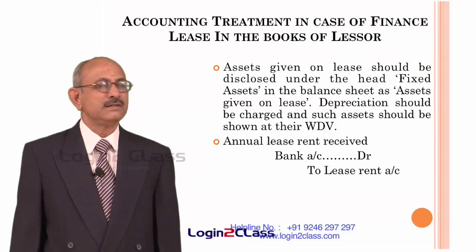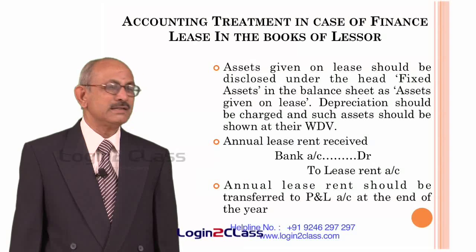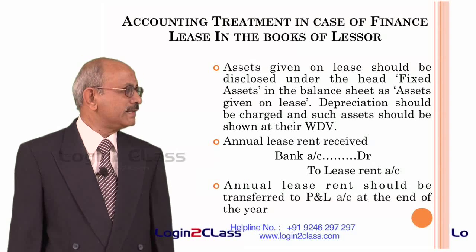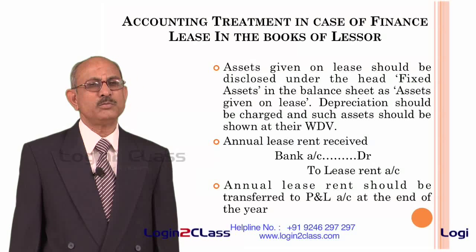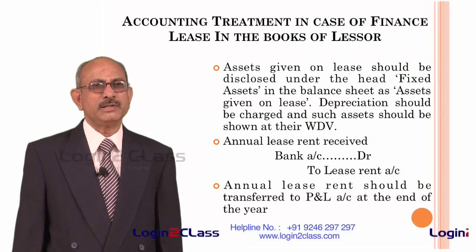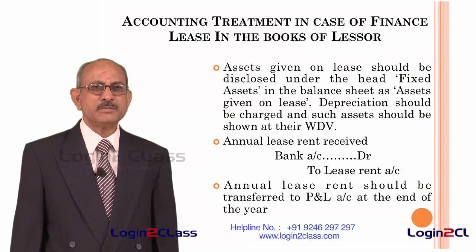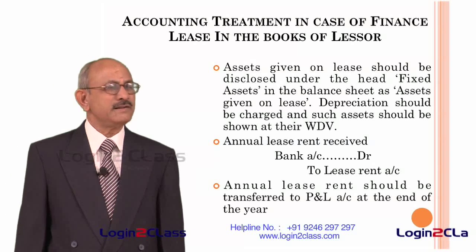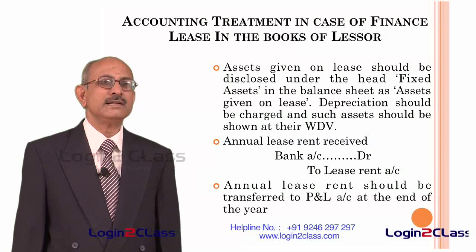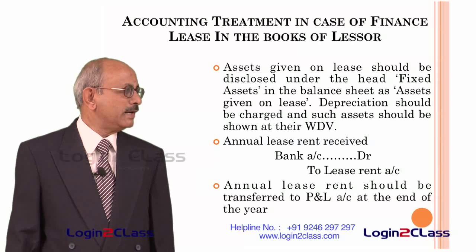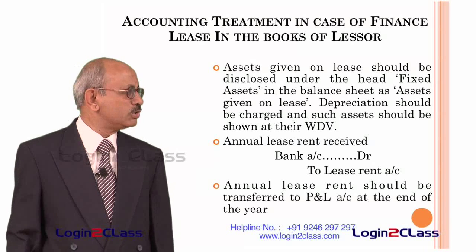Then thereafter, whatever is the annual lease rent collected in that account should be transferred to P&L account at the end of the year. So, the rent could be received even on monthly basis or even quarterly basis, in which case such entries need to be passed periodically, and at the end of the accounting year, the entire income under the head lease rent account will be transferred to P&L account and that account will be closed.